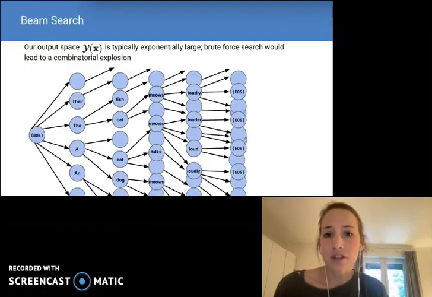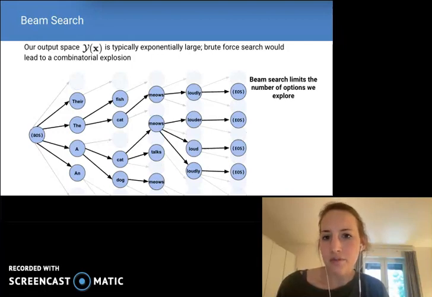Now, in sequence prediction tasks, our output space is typically exponentially large. Like in language generation, it's the set of all possible strings that can be generated from a model's vocabulary. Because today's neural sequence models are typically non-Markovian, brute force search would lead to a combinatorial explosion. So instead, we use heuristic search methods to solve the decoding problem, like beam search.